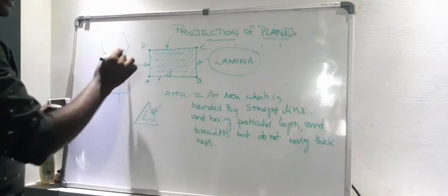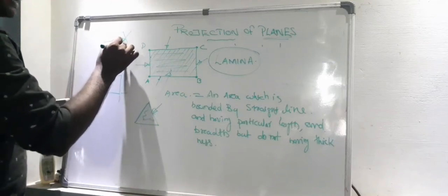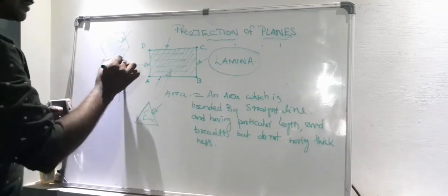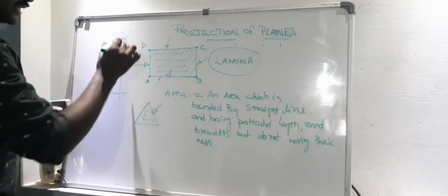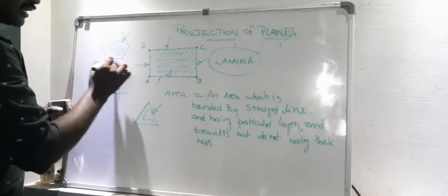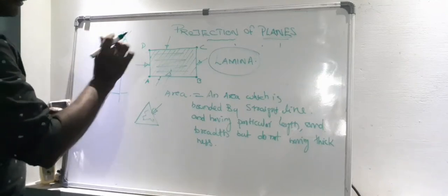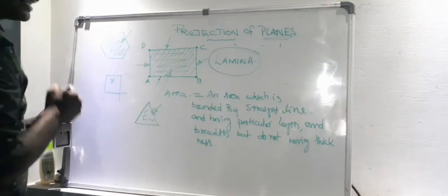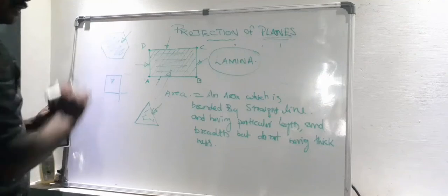We know that this is a hexagon. So we can say that an area which is bounded by 6 straight lines, having a particular length and width but not having a thickness, such a type of lamina is a hexagonal lamina or hexagonal plane.